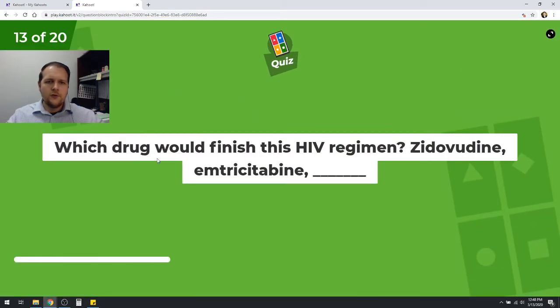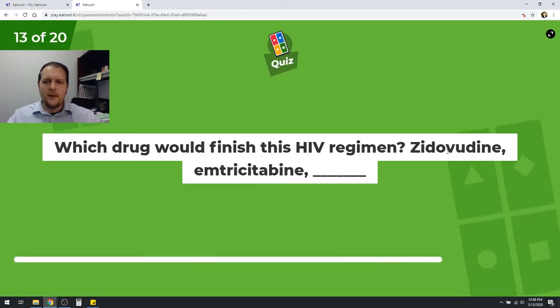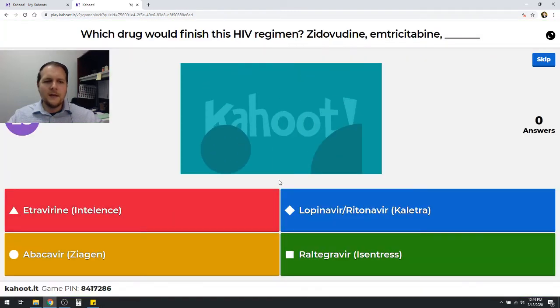Up next, which drug would finish this HIV regimen? We have zidovudine, emtricitabine, and what could I give next? Would I want to give etravirine, abacavir, lopinavir, ritonavir, or raltegravir? Which of these would be a decent option as a third medication in this particular regimen? Third or fourth, as the case may be.